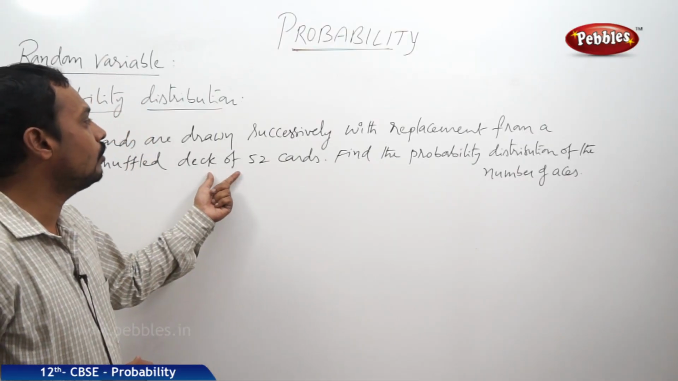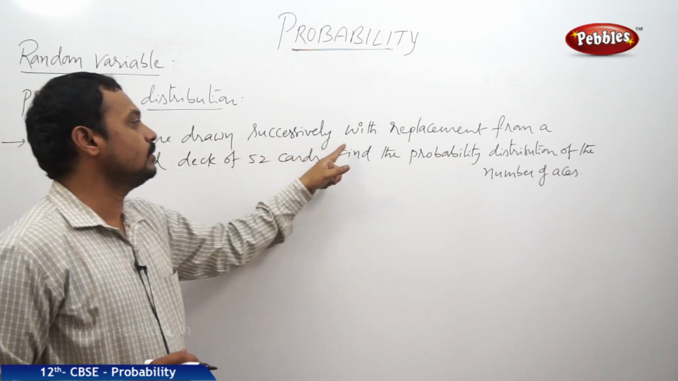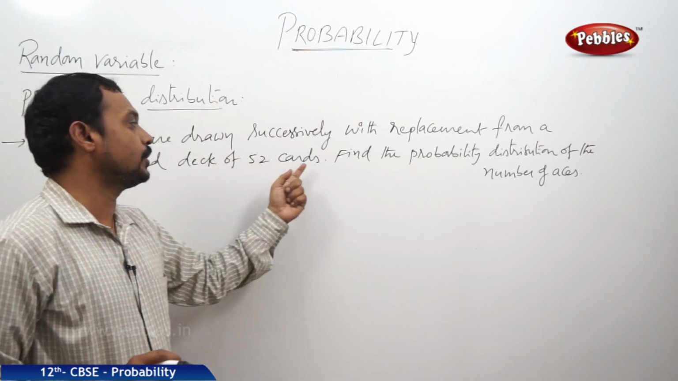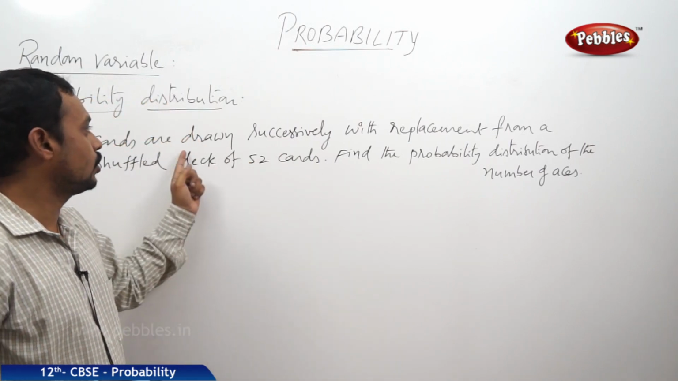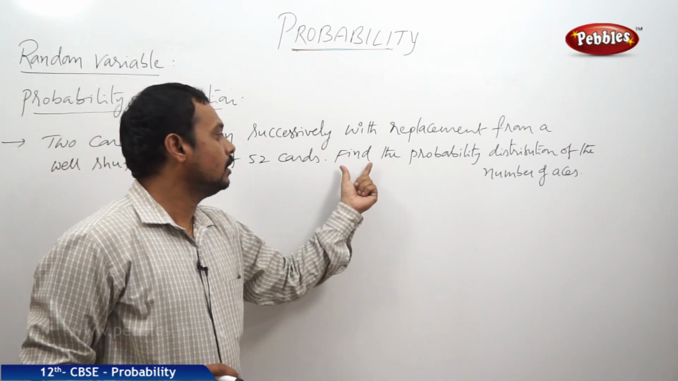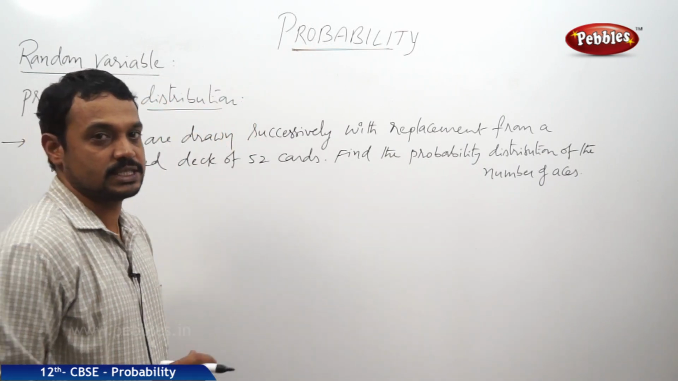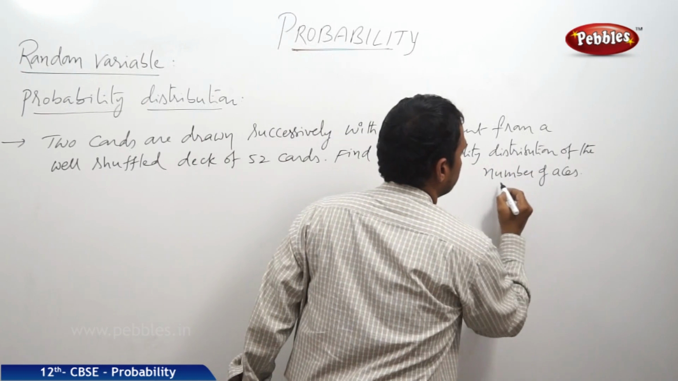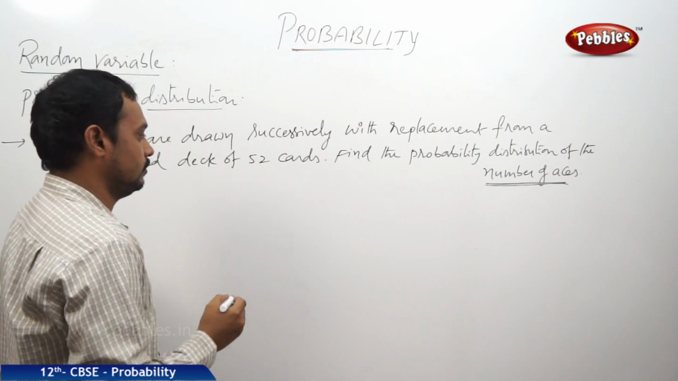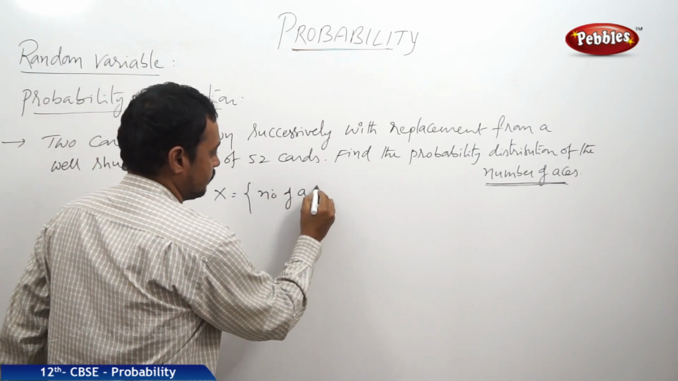Now, we have one example. 2 cards are drawn successively with replacement from a well shuffled deck of 52 cards. Find the probability distribution of the number of aces. Here the number of aces is a random variable. X is equal to the number of aces.